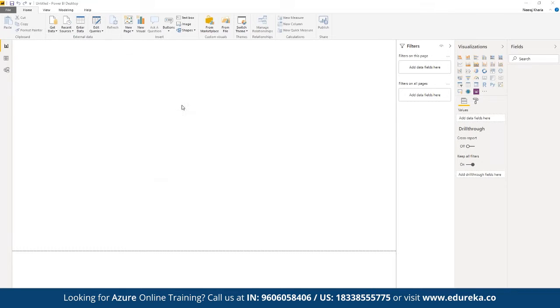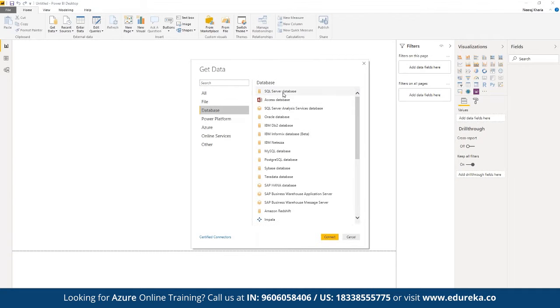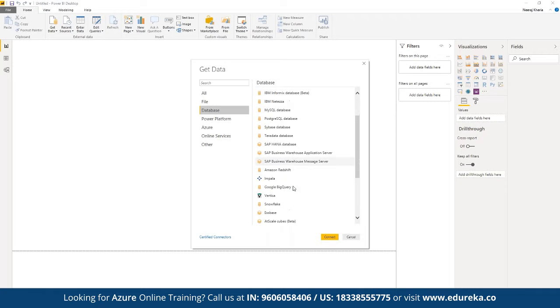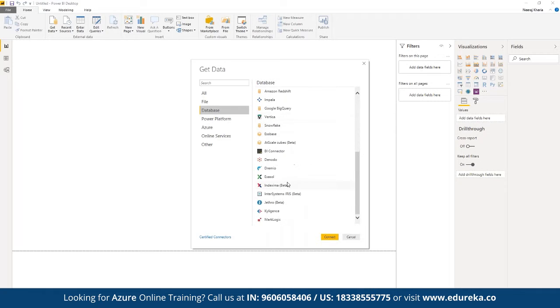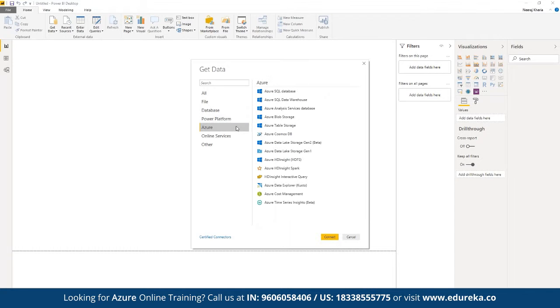If we click on more, we have data integration available from multiple platforms. Either we can import a simple CSV or Excel file directly, or if we have data stored in a database, we can have the data fetched from multiple data sources, including MySQL, Postgres, Teradata, IBM, Oracle database, Impala, Vertica. So we have multiple integrations available. We can make use of the Power Platform, since both solutions are offered by Microsoft. We have a direct integration available for the data solutions offered by Microsoft Azure that we can integrate this with.